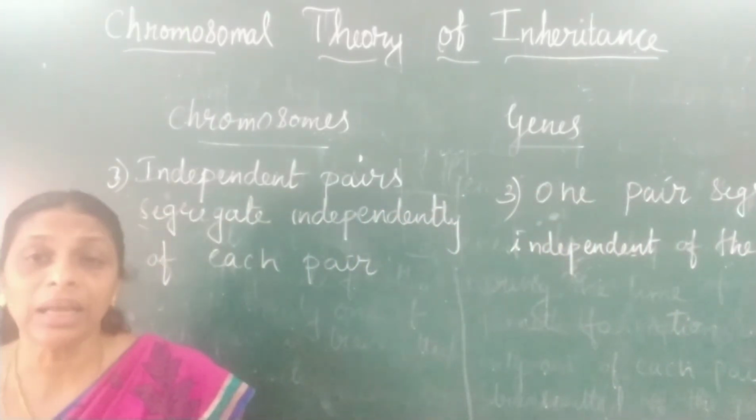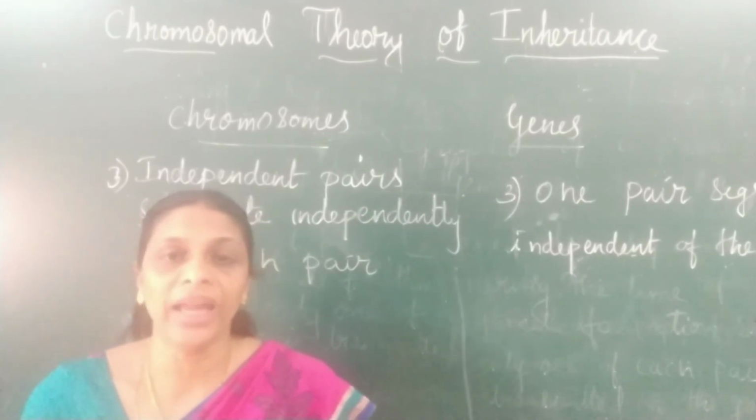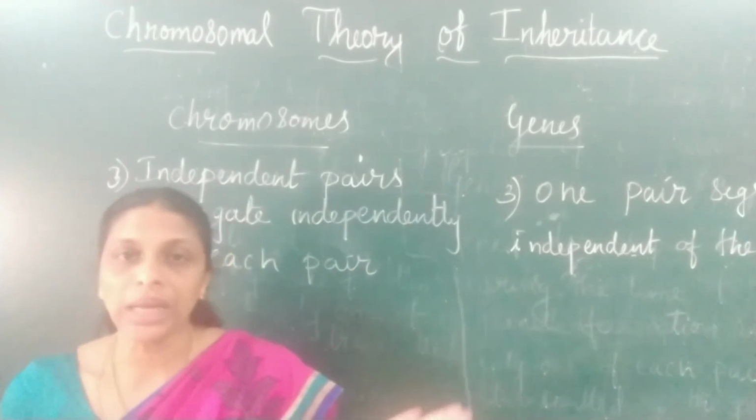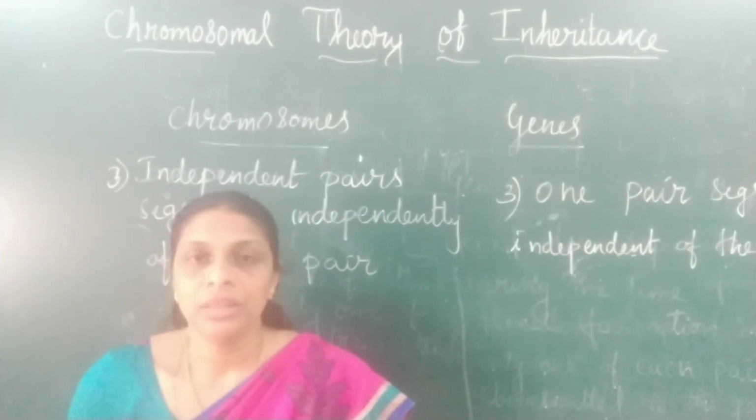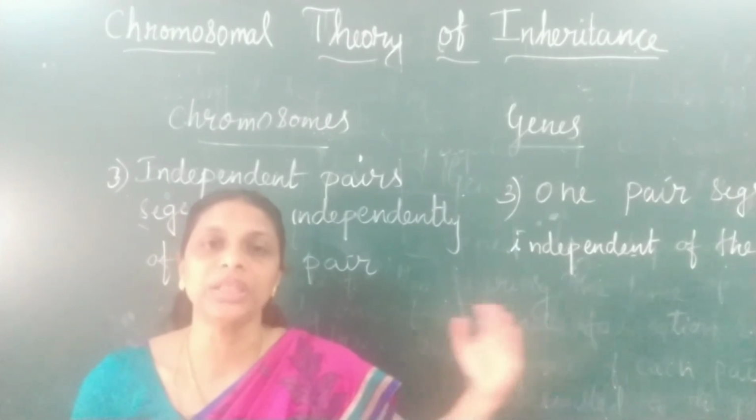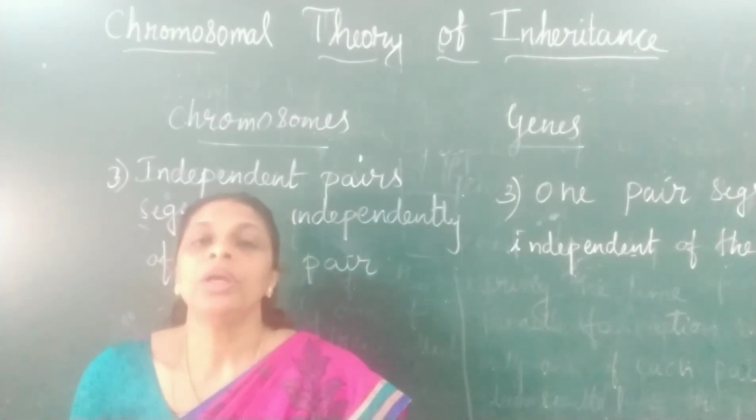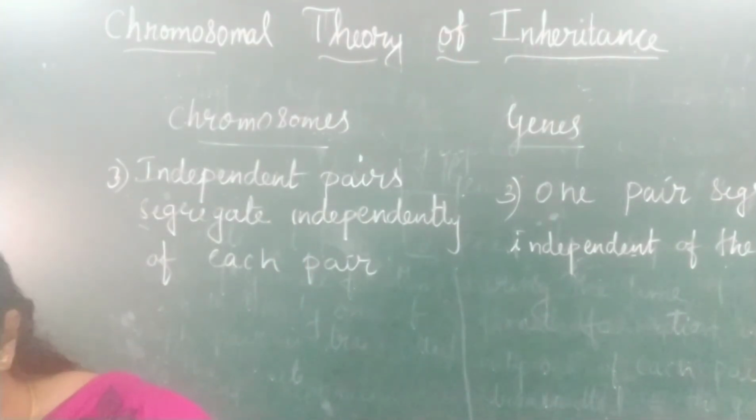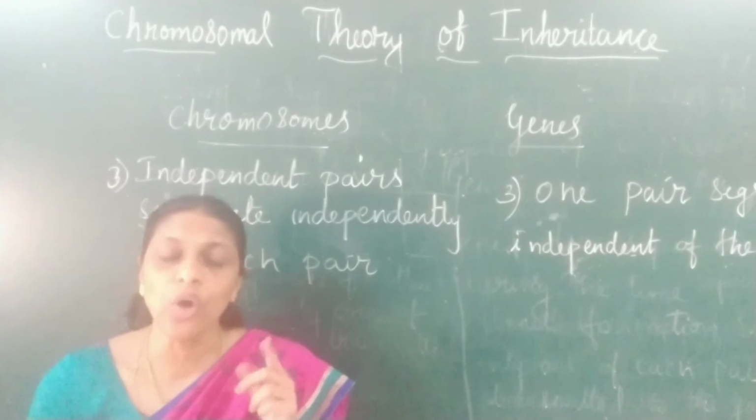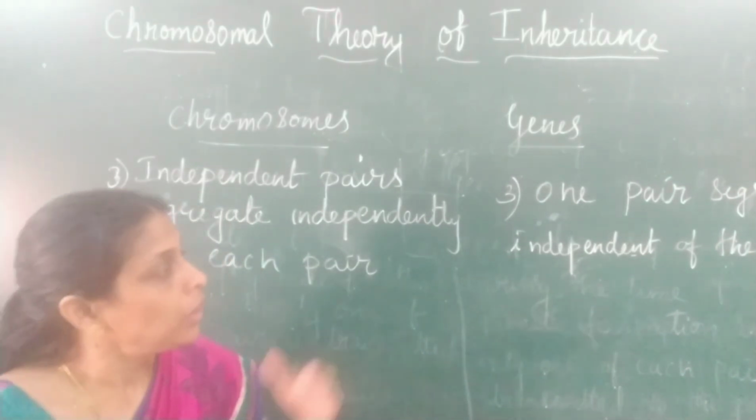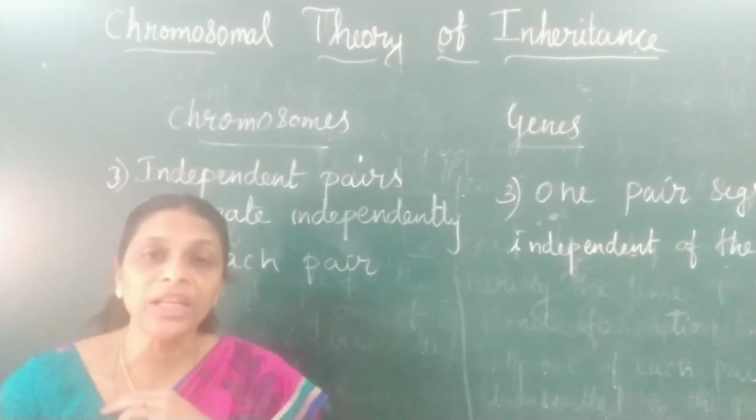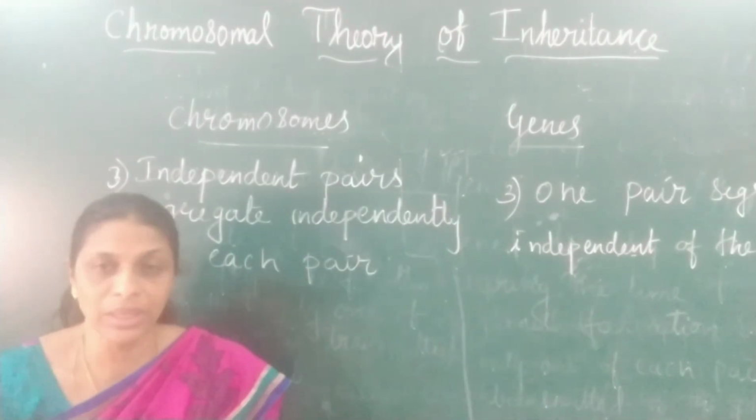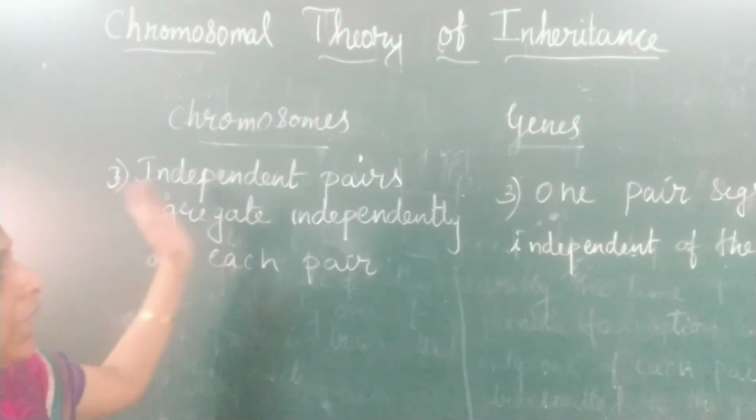So these are the comparisons which were made by Walter Sutton and Theodore Boveri. First, chromosomes occur in pairs, genes also occur in pairs. Second, the chromosomes separate during gamete formation such that only one of each pair is transmitted to the gamete. In the case of genes also, they separate during gamete formation such that only one of each pair is transmitted to the gamete. The third point is independent pairs.